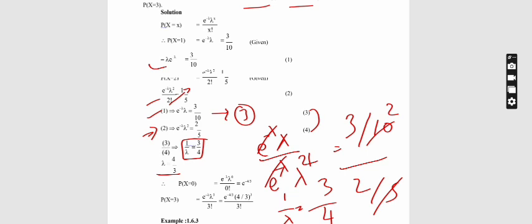Now we are going to find the probability of x equal to 0, which means instead of x we are substituting 0 here. So anything power 0 value is 1. So I will remain with e power minus lambda. So lambda value is 4 by 3, that is e power minus 4 by 3. The second thing we need to find is the probability of x equal to 3. Instead of x, I am substituting 3 above and below. So instead of lambda, we know the value 4 by 3. So e power minus 4 by 3 into 4 by 3 the whole cube divided by 3 factorial. So this is how we can find the Poisson variate using the Poisson distribution formula.